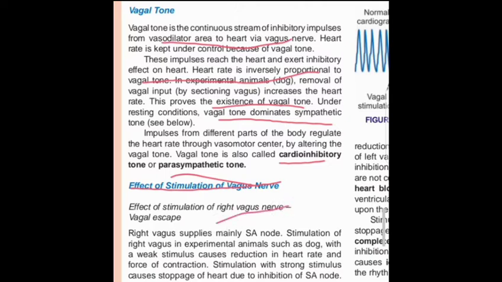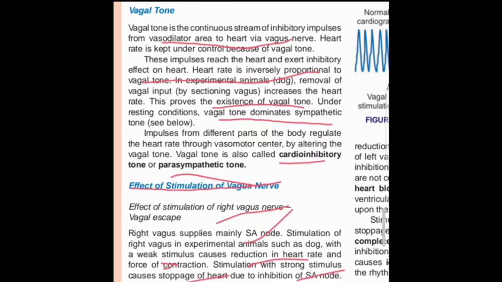We know the right vagus nerve is responsible for sinoatrial node activation. When the right vagus is stimulated in animals such as the dog, a weak stimulus reduces the heart rate and the force of contraction. But with a strong stimulus, the heart stops due to inhibition of the SA node.